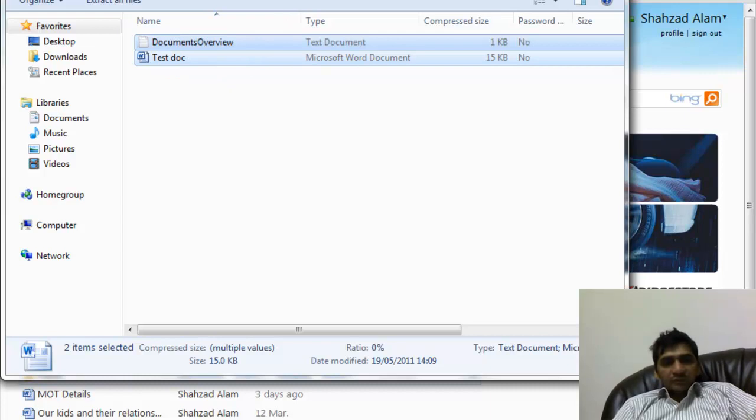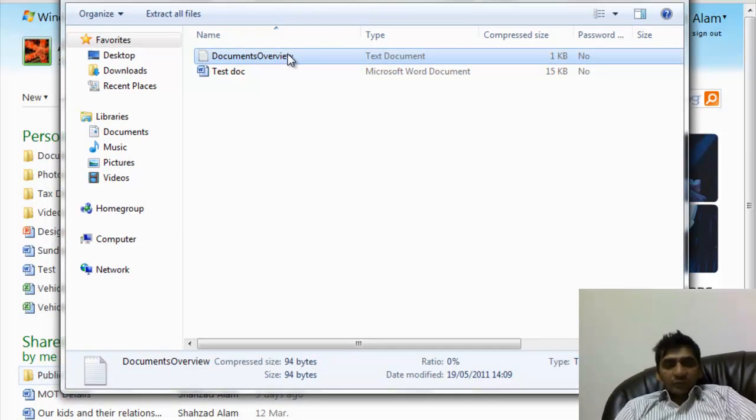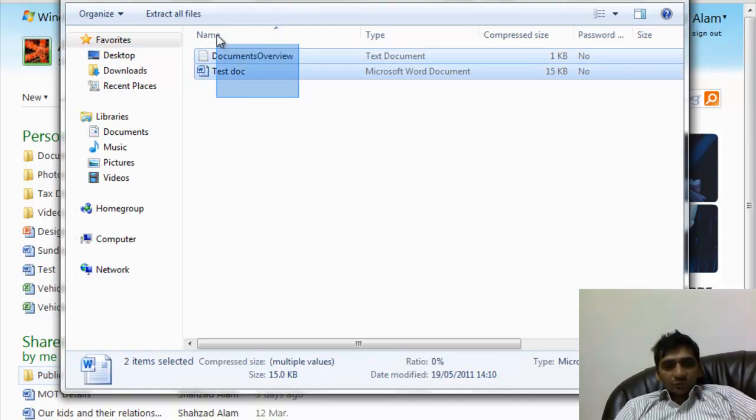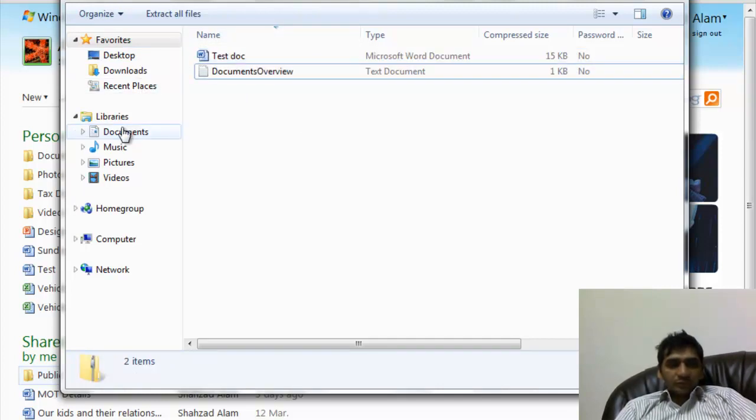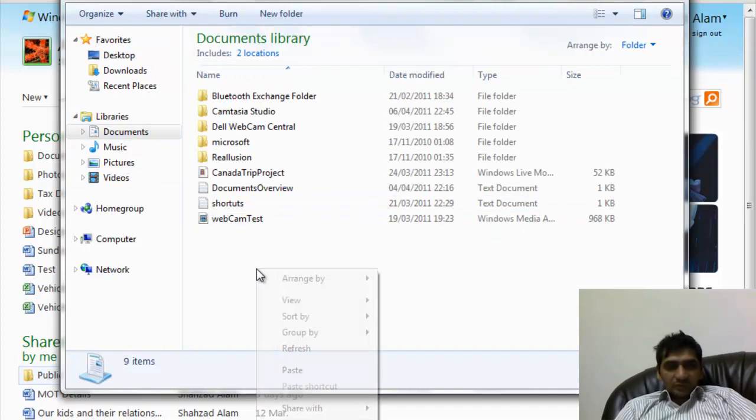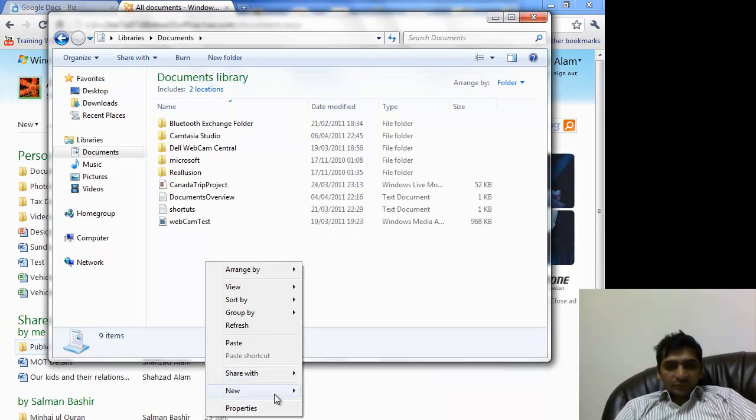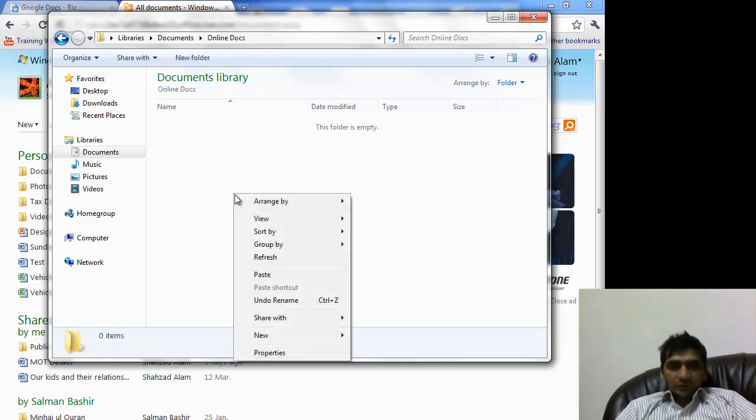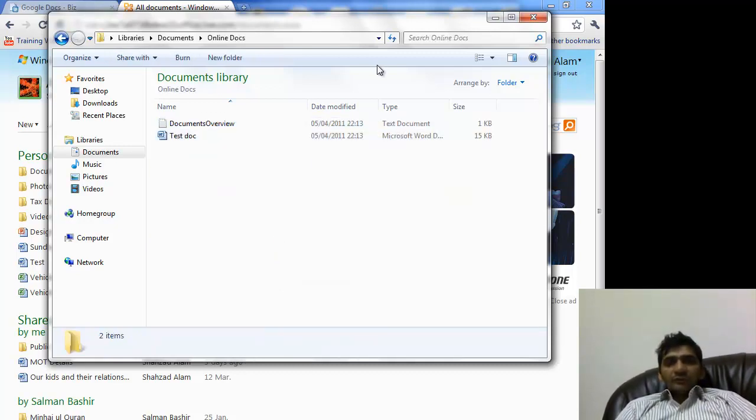Okay, so we tried to create two documents. One document was actually uploaded from the computer to the online folder, and one was created on the online folder. Now I can save these two documents anywhere on my local computer. Say I go to my libraries and documents, and I create a new folder, online documents, and in here I can paste.